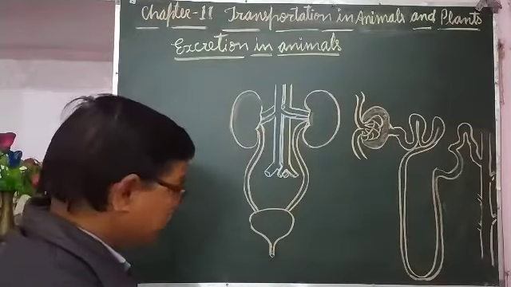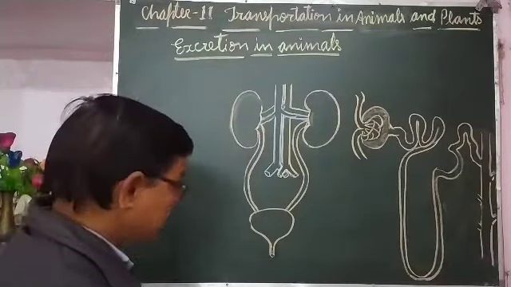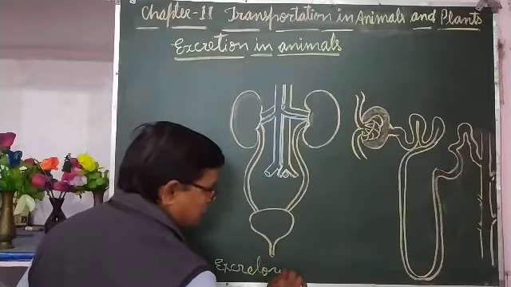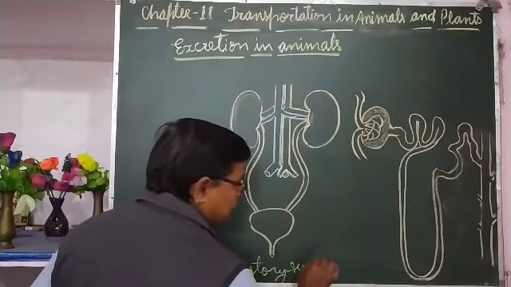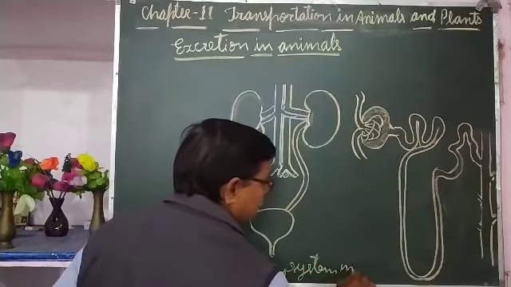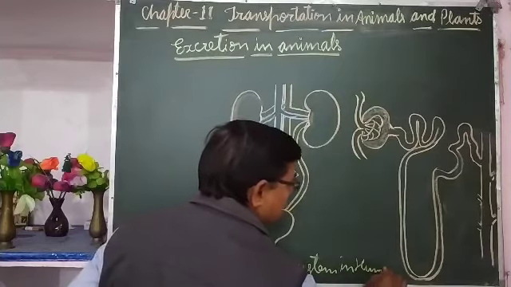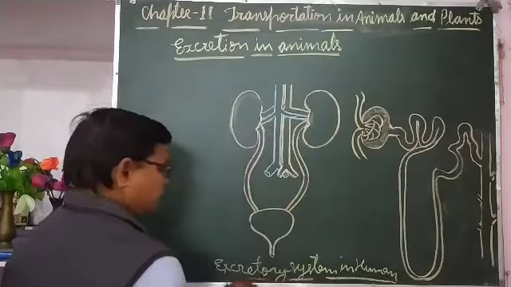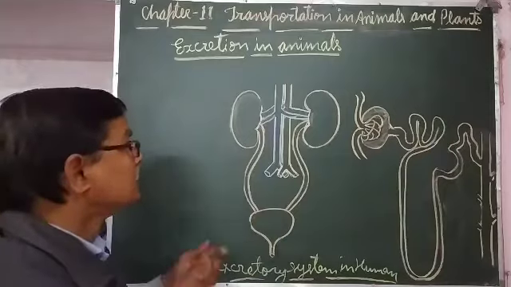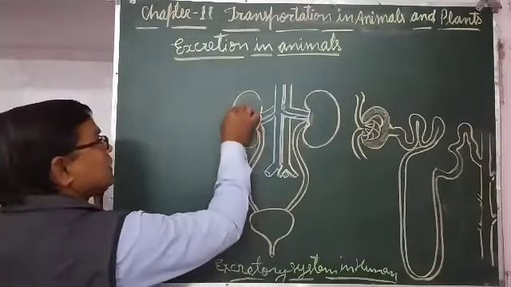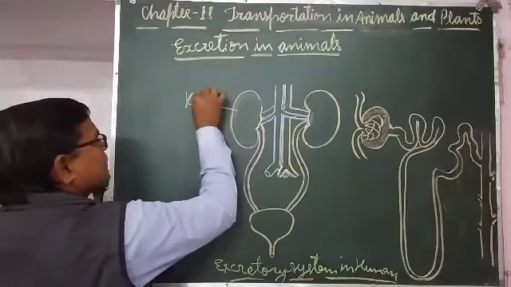This is the excretory system in humans. It has two kidneys.